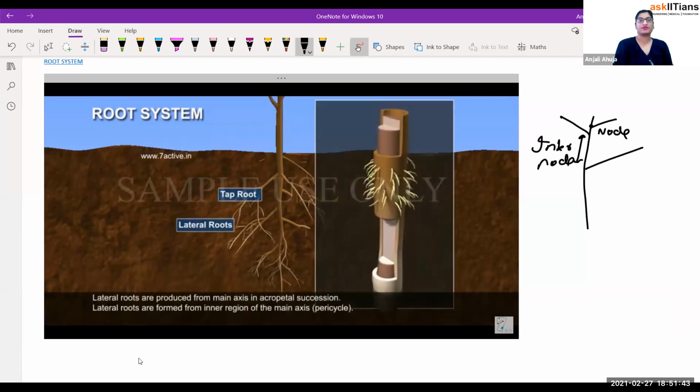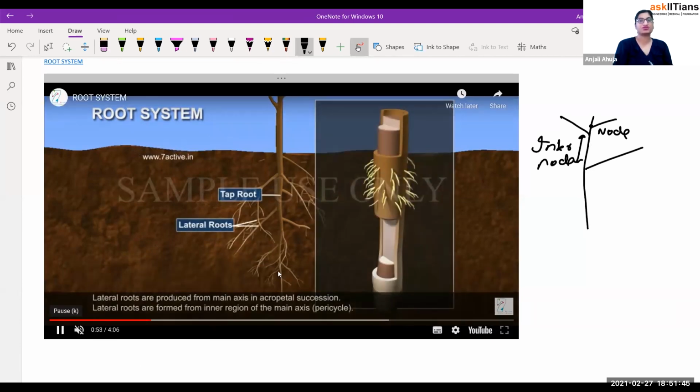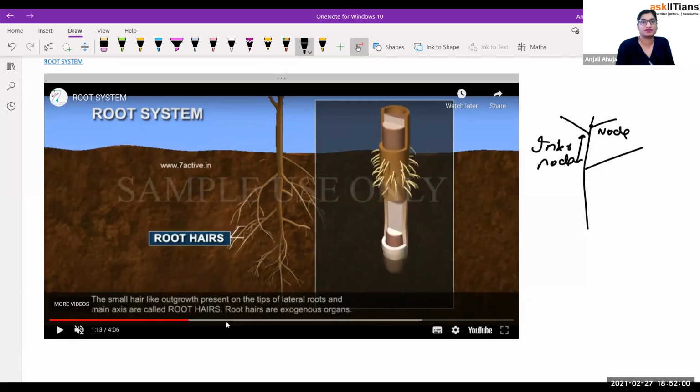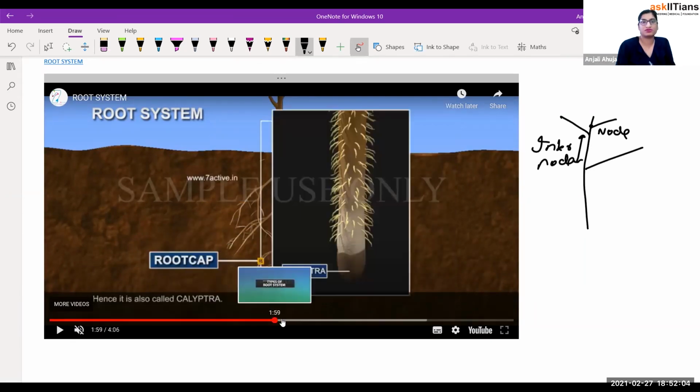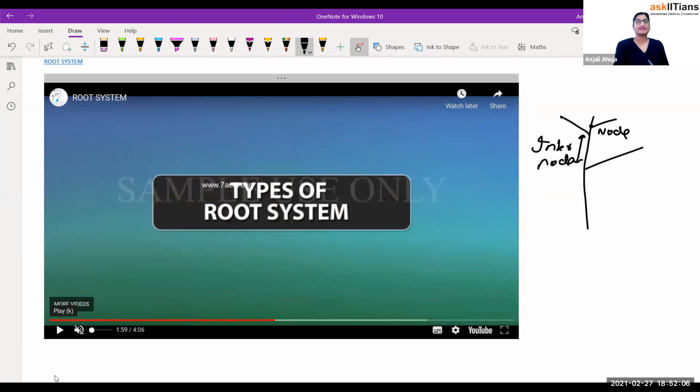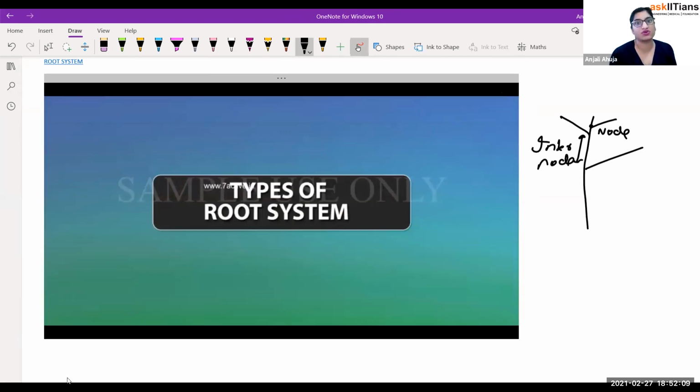Lateral roots are produced from the main axis in acropetal succession. Now you don't have to understand this, but just remember that there is a primary taproot, and then it grows primary, secondary, tertiary, all those roots. So these roots together are known as the lateral system. They are produced from the main axis, and that's it. This thing you don't have to learn. This is also not covered.